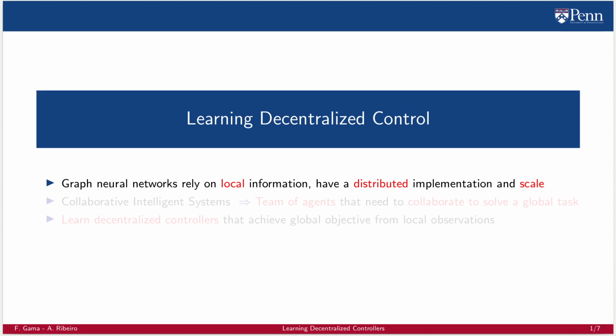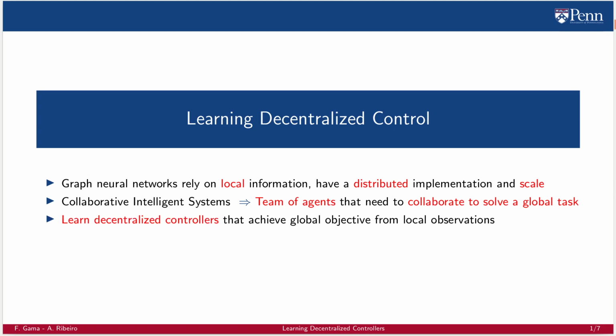Graph neural networks are information processing architectures that rely on local information, have a distributed implementation, and scale. Collaborative intelligent systems consist of a team of autonomous agents that need to collaborate to solve a global task. These agents have the ability to make autonomous decisions based on communications with neighbors and their own perceptions. But these actions need to be conducive to solving a global task, even though they are based only on local